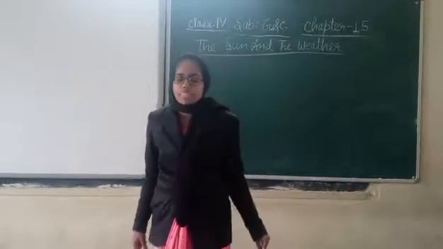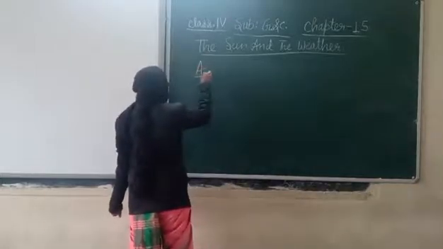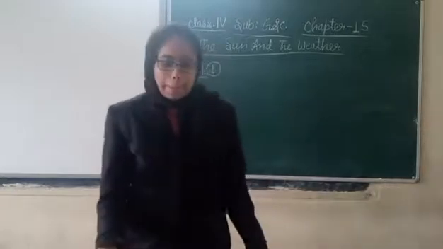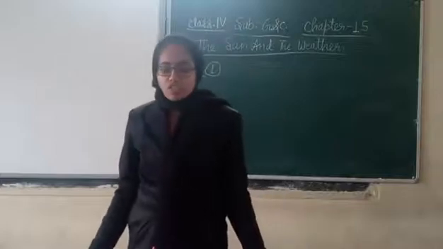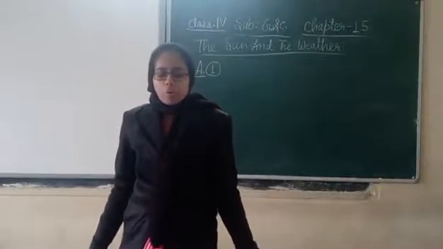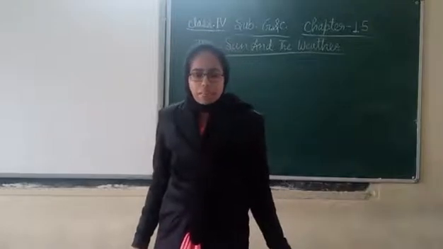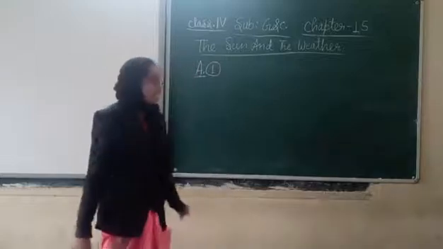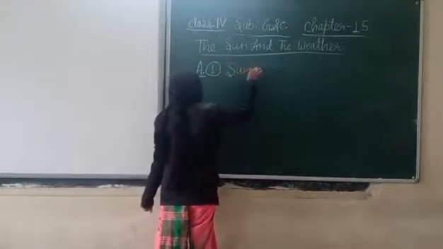All of you take page number 99. We will do the first exercise. First exercise is choose the right answer. The first question is: the sun warms the earth more in dash. We have three options: summer, winter, spring. The first option is correct. Answer is summer.